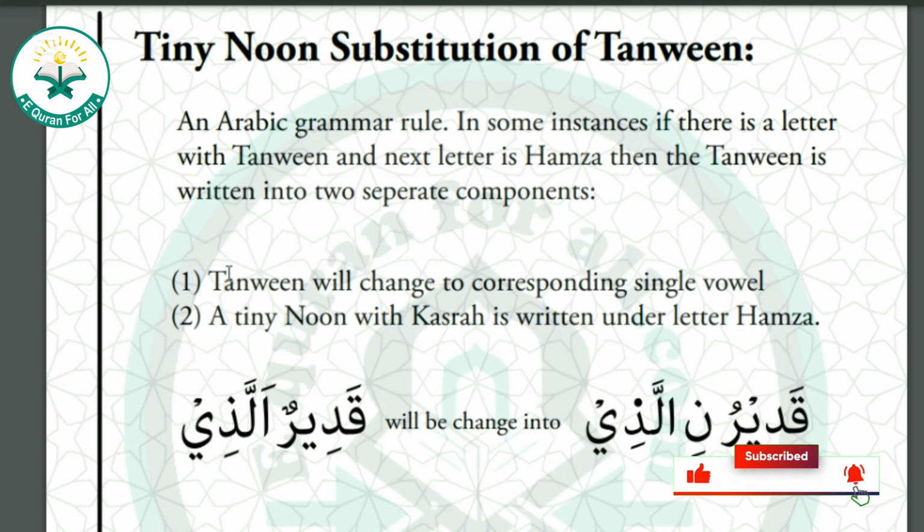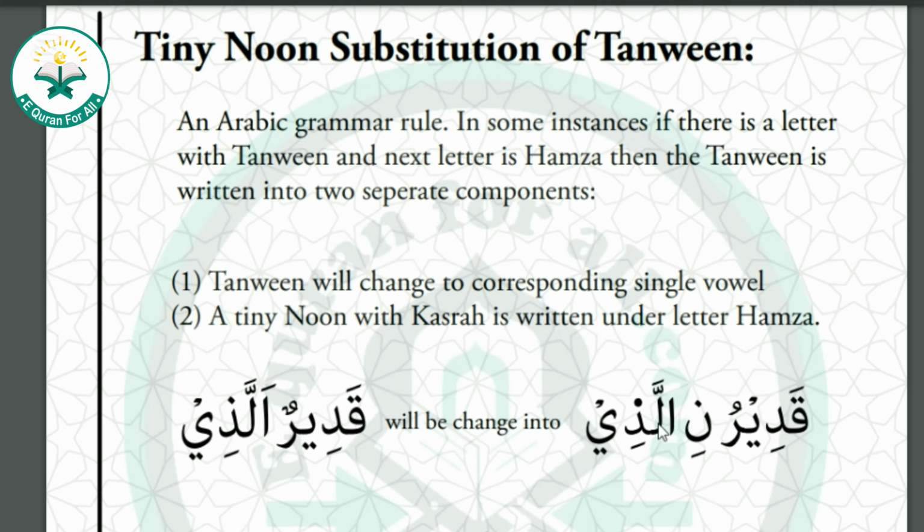In this video we are going to learn about tiny noon, which is also known as noon qutni. So when we are reading the Quran, sometimes a tiny noon appears with a kasra under the letter. Whenever this happens, you have to join that tiny noon with the tashdid letter, not the previous mutaharrik letter with the tashdid one.